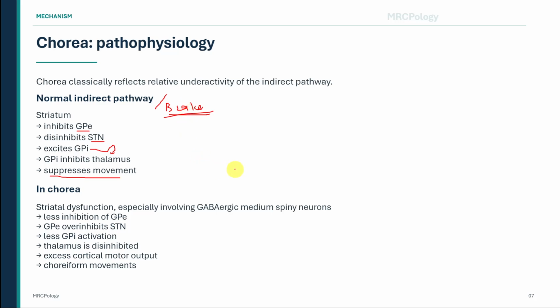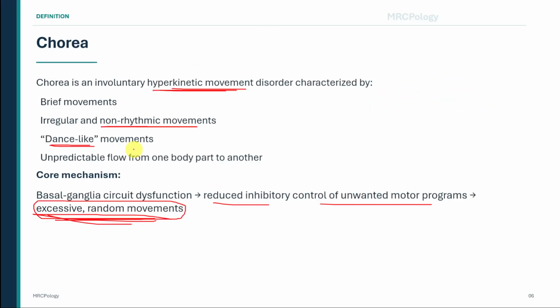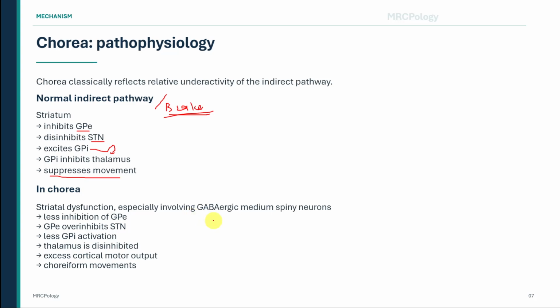In the classical model of chorea, there is relative underactivity of this indirect pathway. Striatal dysfunction, particularly involving inhibitory GABAergic medium spiny neurons, leads to reduced inhibition of the GPE. The GPE then becomes excessively active and produces greater inhibition of the subthalamic nucleus. The underactive subthalamic nucleus provides less excitation to the GPI. The GPI therefore sends less inhibitory output to the thalamus. The thalamus becomes relatively disinhibited and sends excessive excitatory output to the motor cortex. This results in excessive cortical motor activity and produces choreiform movements.